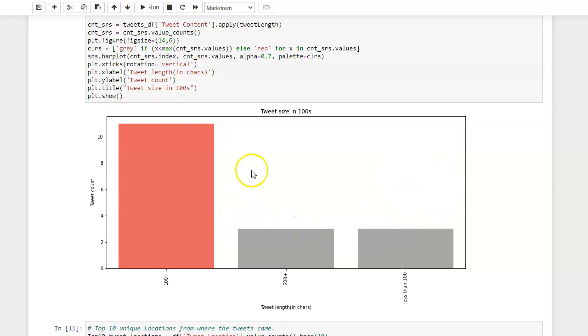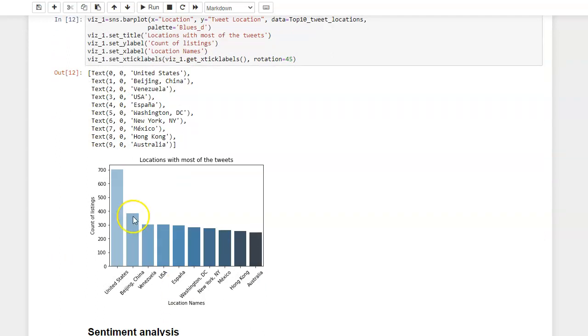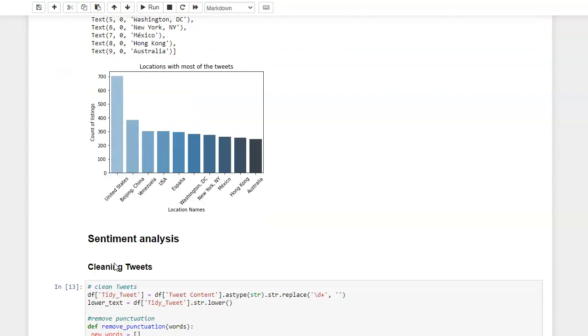It looks like people have relatively long tweets, the majority of them in the hundreds to 200 counts. Location wise, most of them are in the United States, and there are a few locations that Twitter lists that indicate the United States, like all United States, USA, Washington, D.C., New York, etc. Ranking by country, yes, the United States has the majority of the tweets.